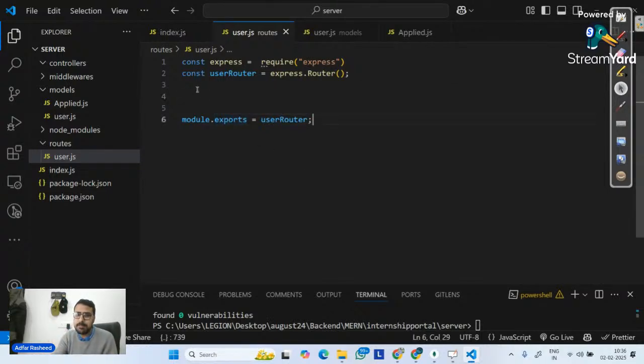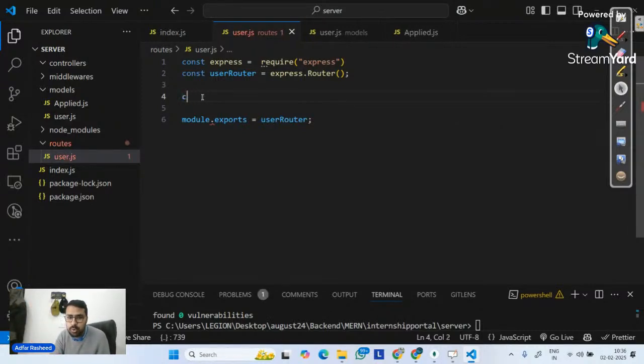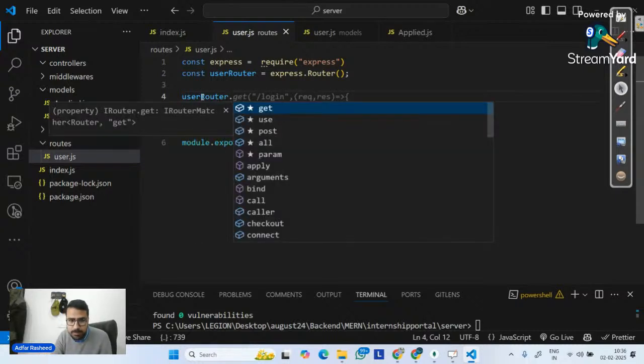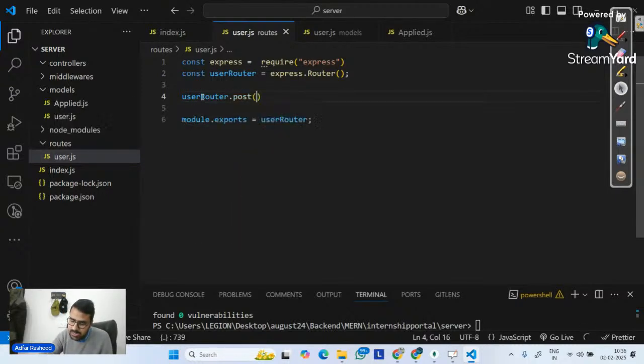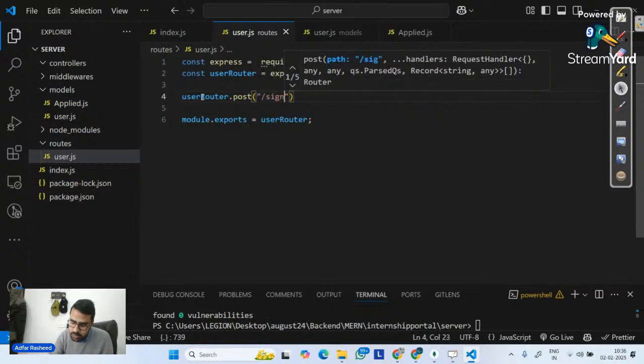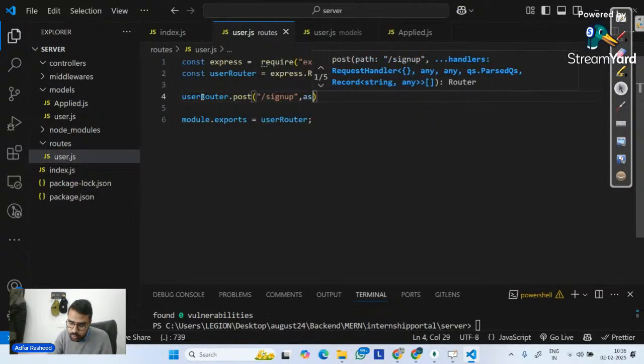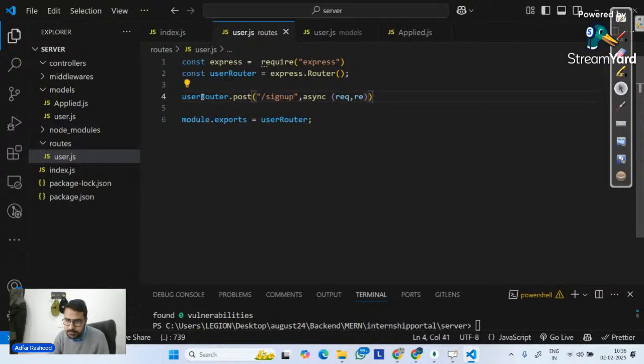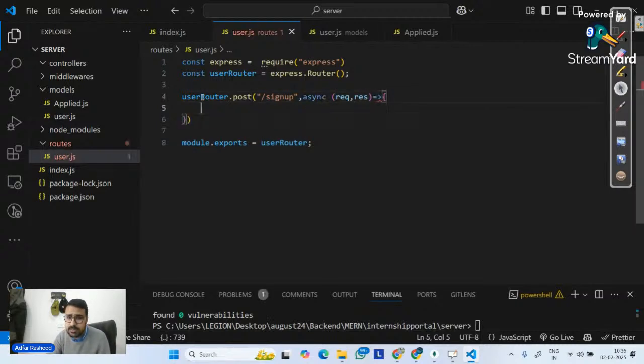Now over here, I will simply go and create my first logic, create my first method in order to sign up. I want to register. But please pay attention because this time I'm going to do it a little bit differently. There will be something different. So on router dot user, please implement a post method. And in this post method, the request should be on /signup. And I know I will use async in this. So request, response, like this.